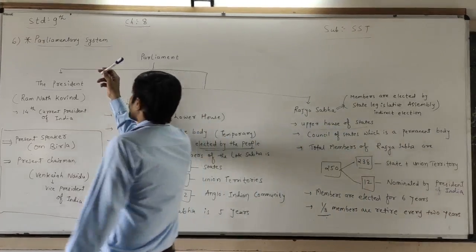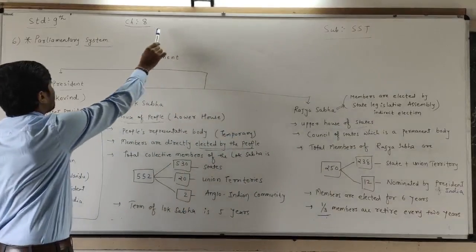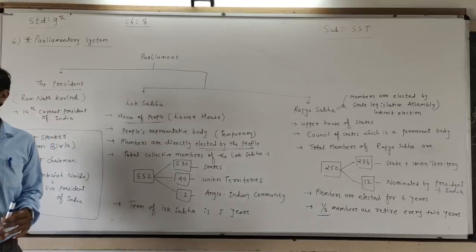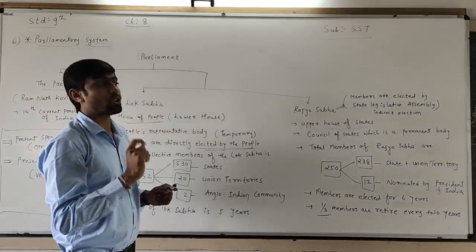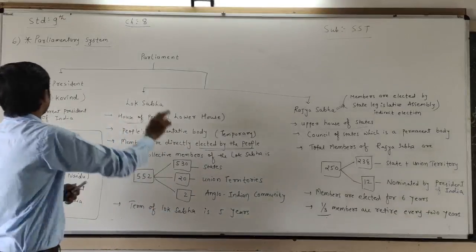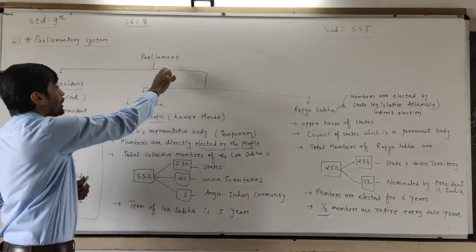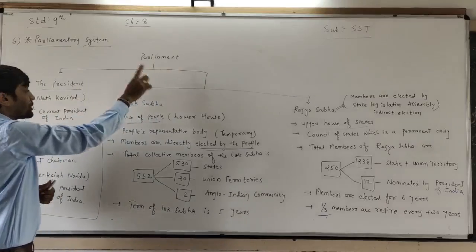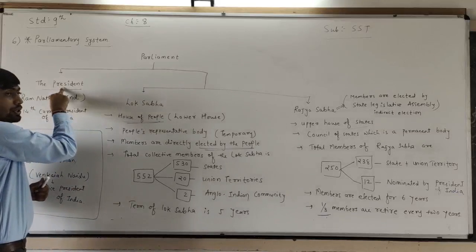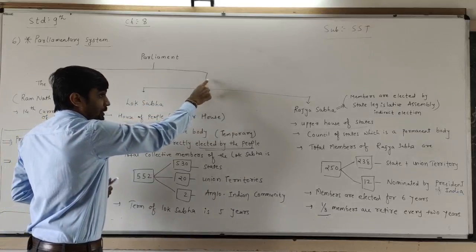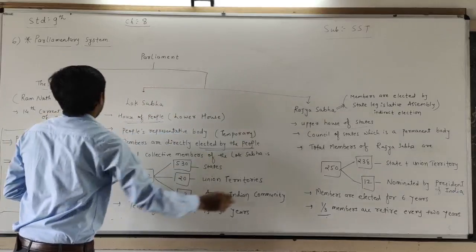Dear children, in standard 9, subject social science, chapter number 8. In chapter number 8, we have already learned the basic features of the constitution. Our sixth point is the parliamentary system. The parliamentary system is divided into two main parts. One is the president. The second part is divided into two parts: one is the Lok Sabha and the second is the Rajya Sabha.